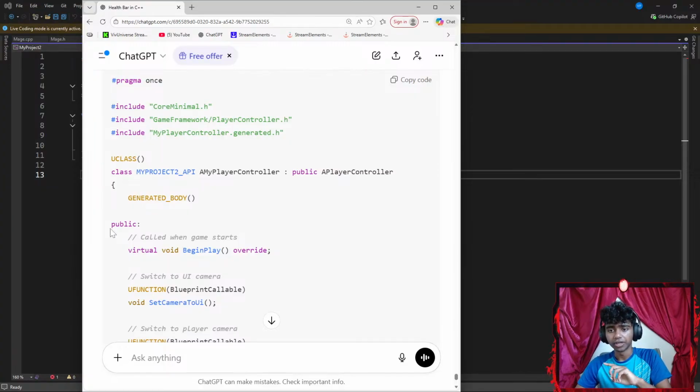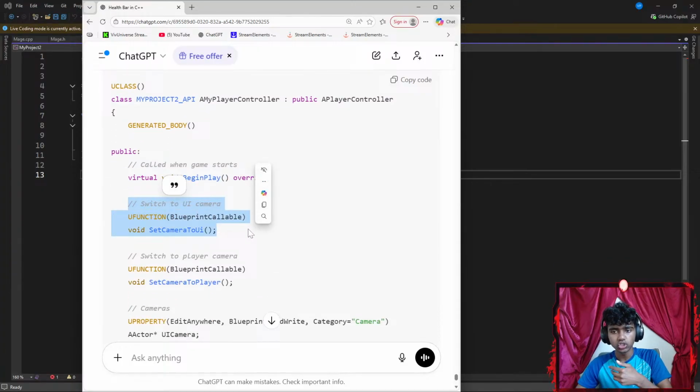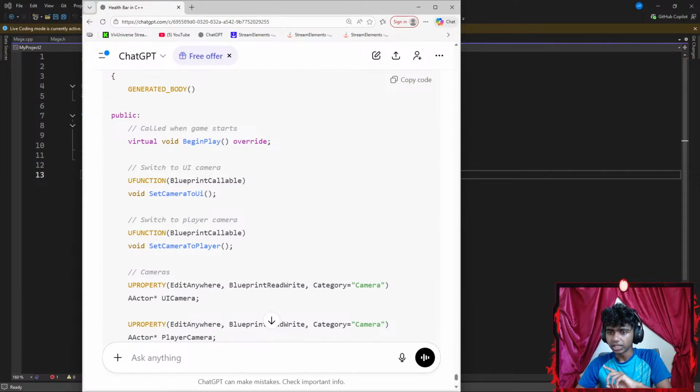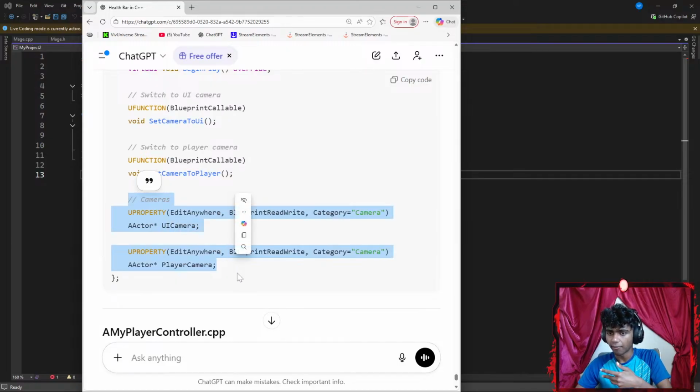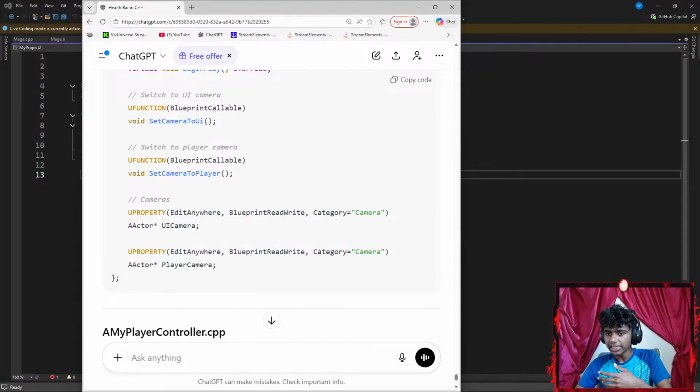Okay, so under my public body, I create a virtual void BeginPlay. And then I switch to camera UI. I see. Okay, and then I create a UFUNCTION, BlueprintCallable, which is called SetCameraToPlayer. I create two properties, camera and UI camera.